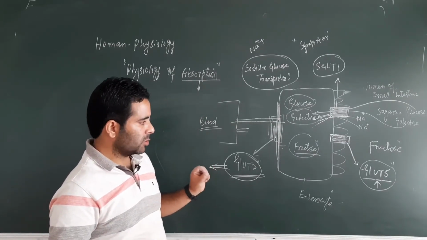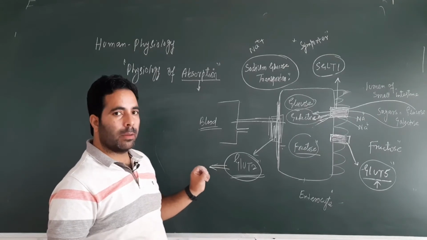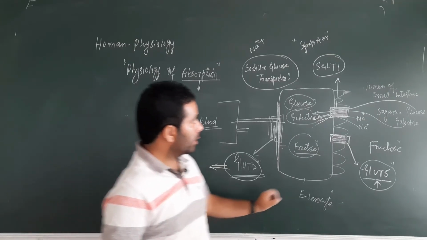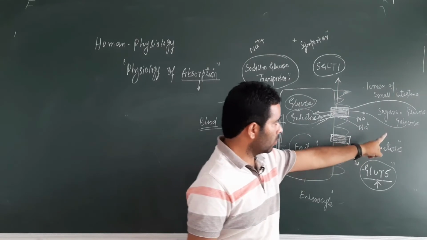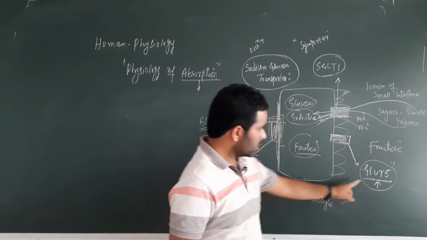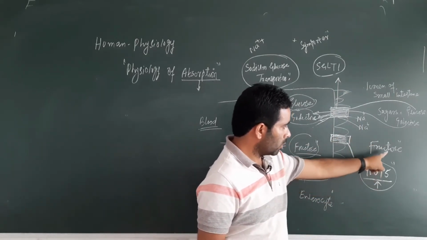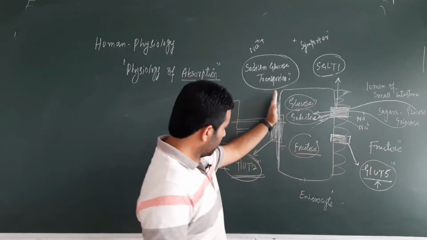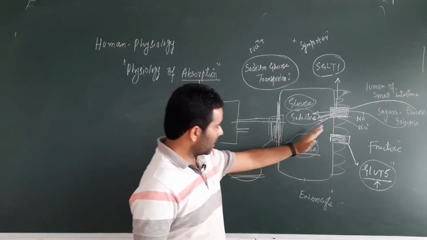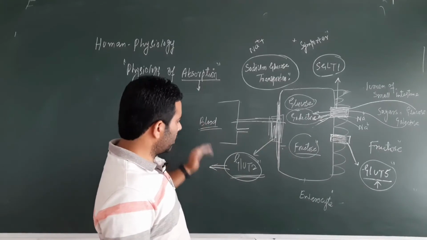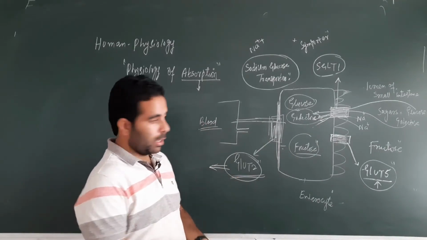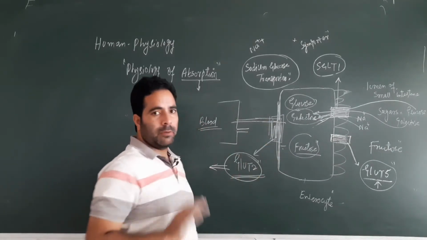So you have to remember some transporter molecules for the complete comprehension of this topic. One is this SGLT1, which is shared by glucose and galactose and sodium. Second is this GLUT5, which is the transporter for fructose from this end, but from this end there is only one transporter that carries all these molecules from the cytoplasm into the blood, that's known as GLUT2, right. And from this end, this is simply facilitated diffusion.